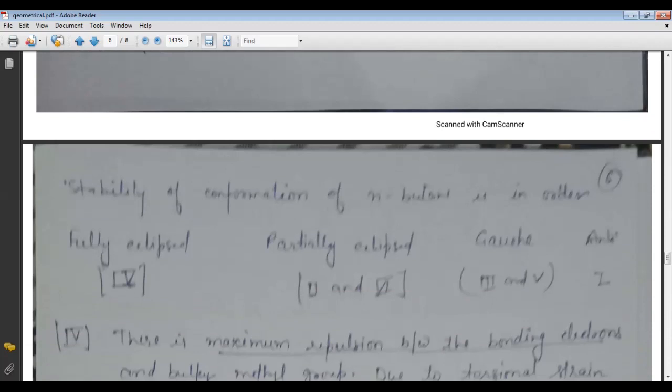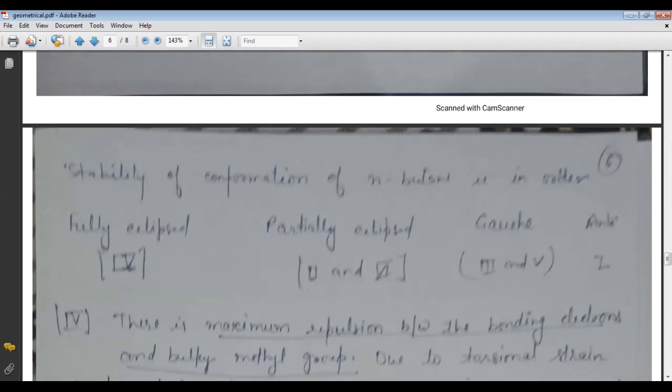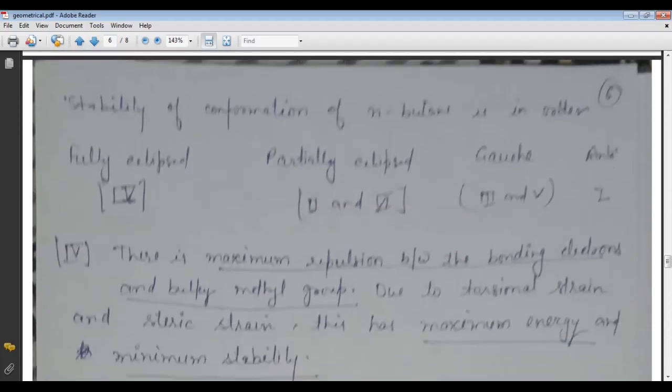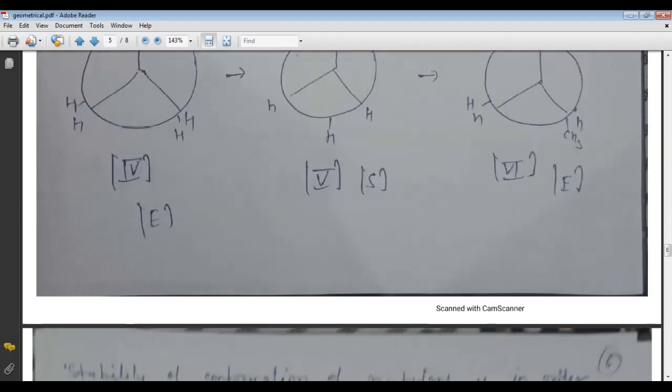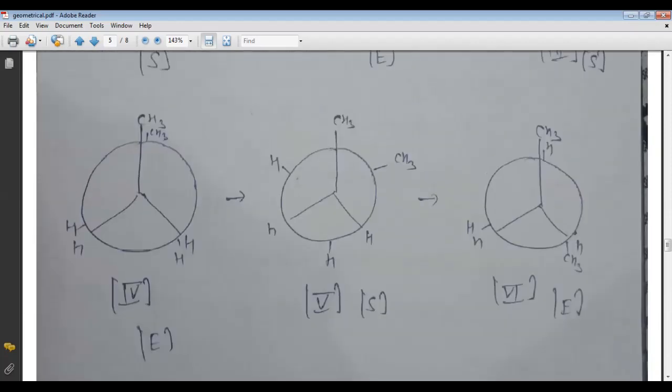Now, regarding the stability of the conformations of butane, the order begins with the fully eclipsed form. As we know, here we can see the fourth stage, this one, is the fully eclipsed form.